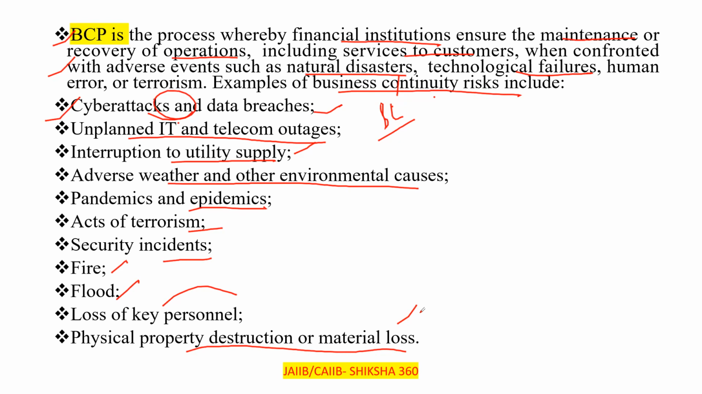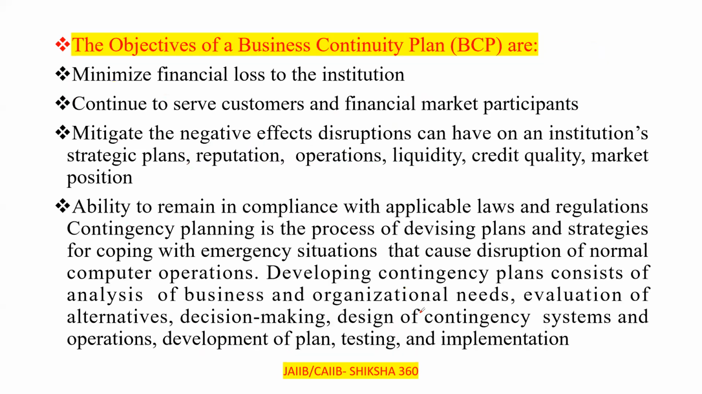Or interruption to utility supply, adverse weather conditions, or other environmental causes, pandemics and epidemics, like COVID, acts of terrorism, security incidents, fire, flood, loss of key personnel, or physical property destruction or material loss.